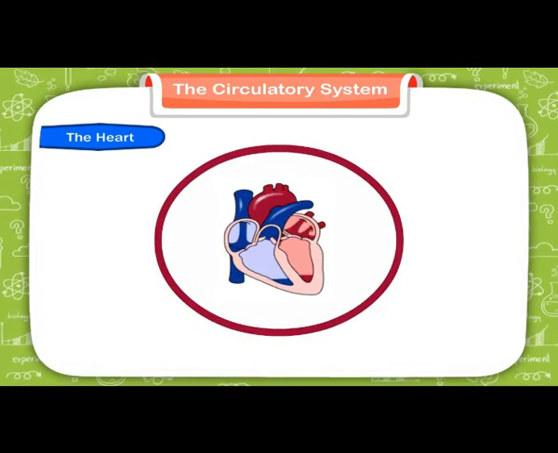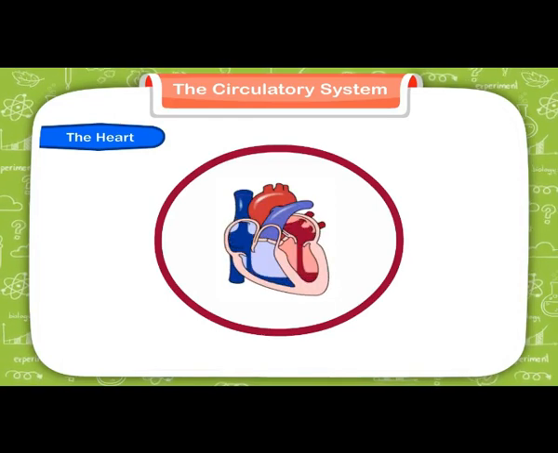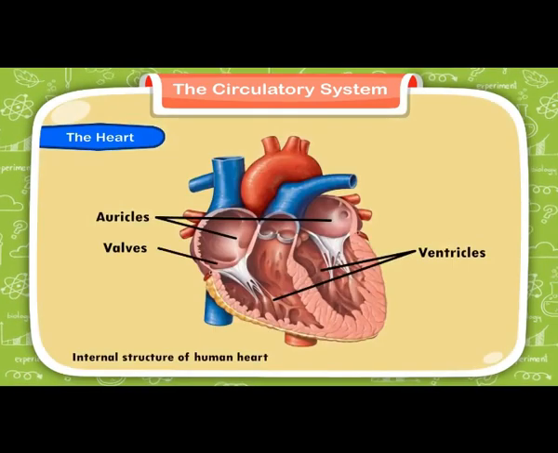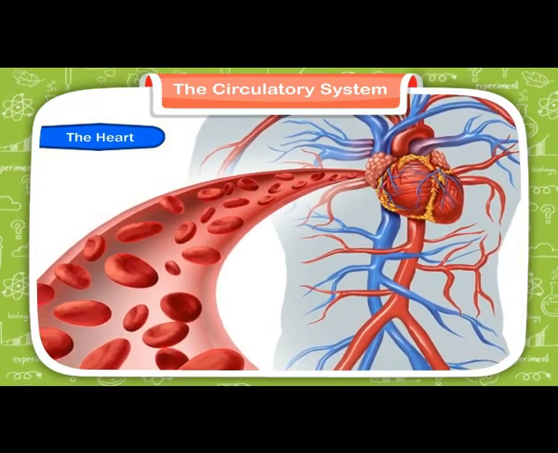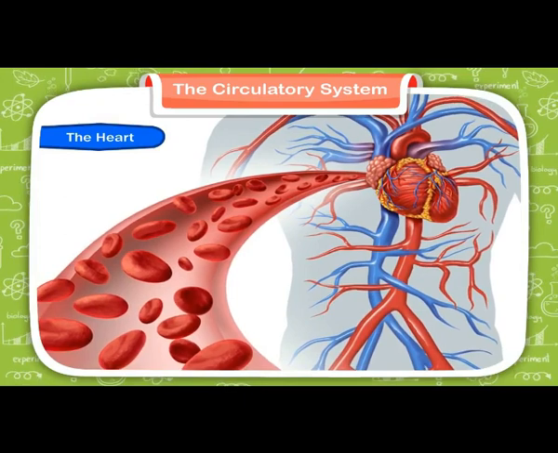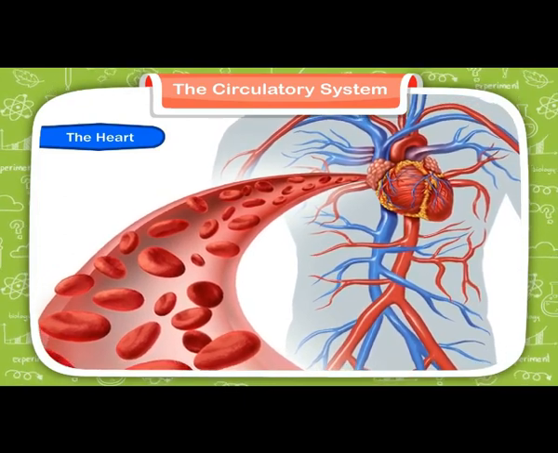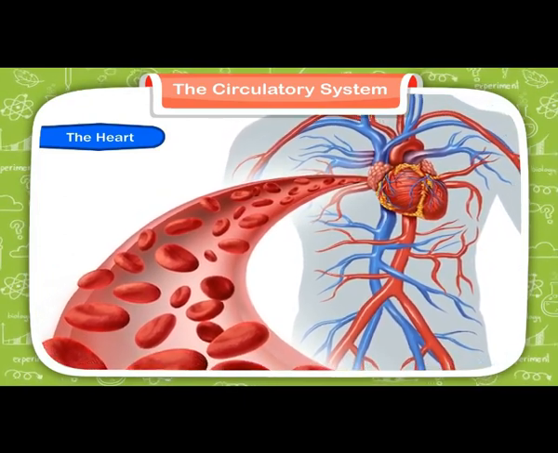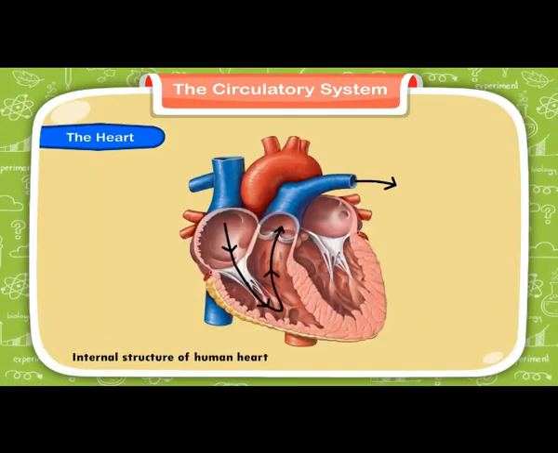Our blood vessels. These are thin tube-like structures that form a network in our body. Do you know what is a network? That means a number of tubes lying one over the other or overlapping each other. These are of three types, such as arteries, veins, and capillaries. These are called the blood vessels. So together the heart, the blood, and the blood vessels form the circulatory system.